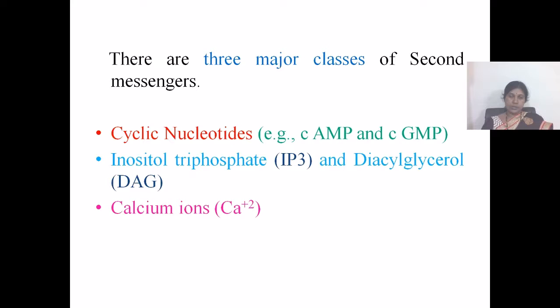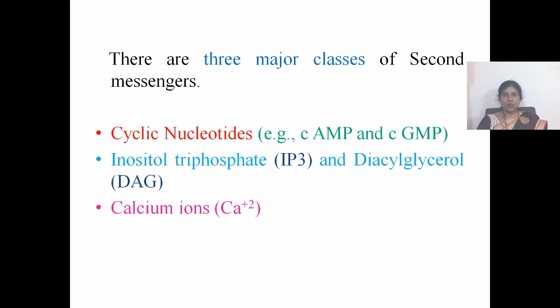These G protein coupled receptors activate an enzyme present inside the cytoplasm called phospholipase C. The phospholipase C enzyme hydrolyzes phospholipids, specifically phosphatidylinositol 4,5-bisphosphate, which is present in the inner layer of the plasma membrane.